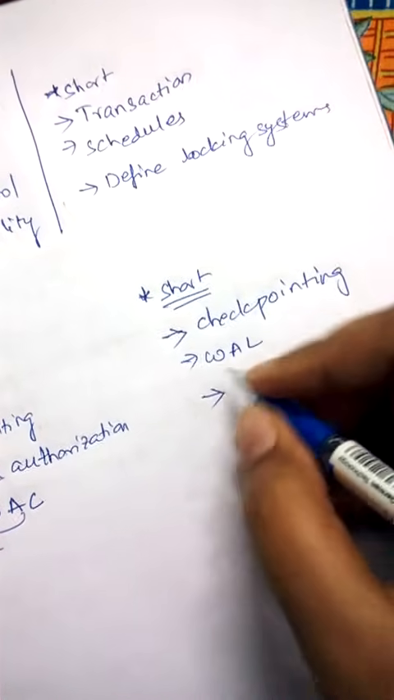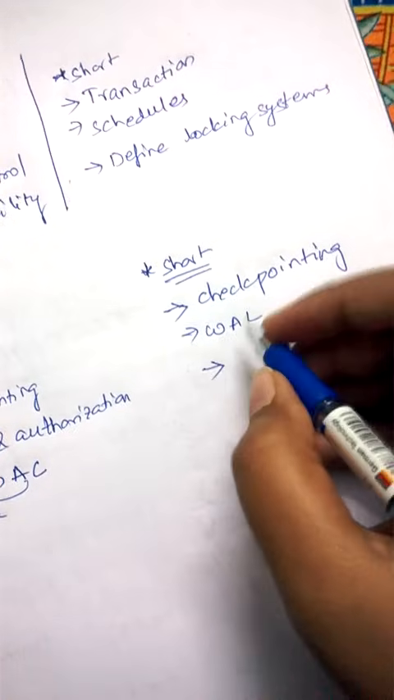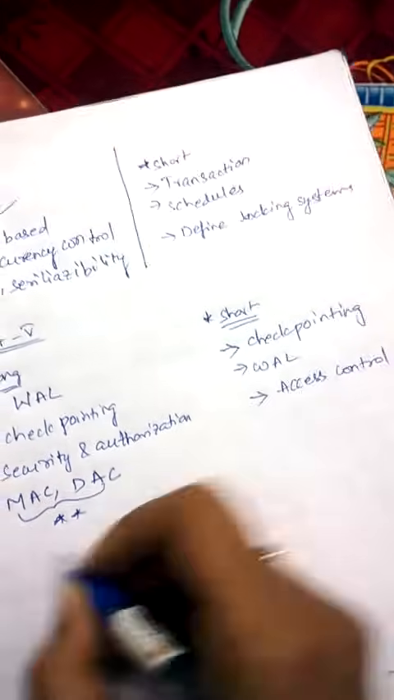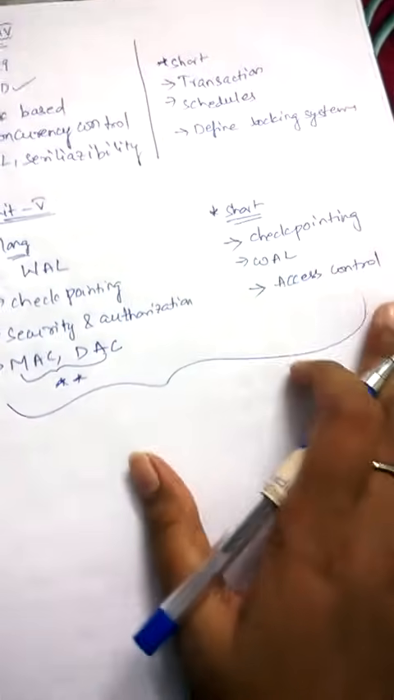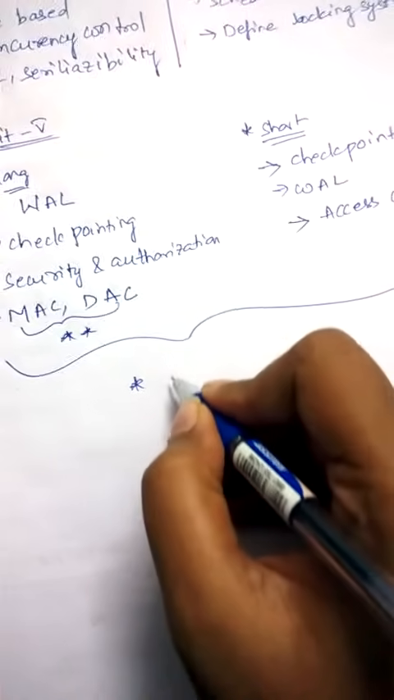And the other important answers: he may ask you to define access control. That's it. These are the very important answers in all 5 units, and except these, some other important answers are: